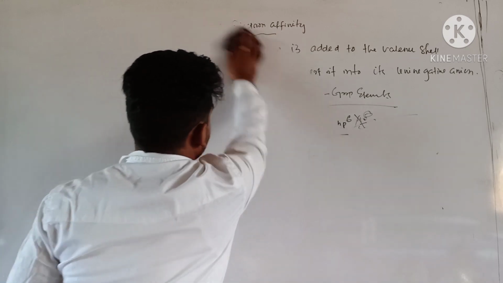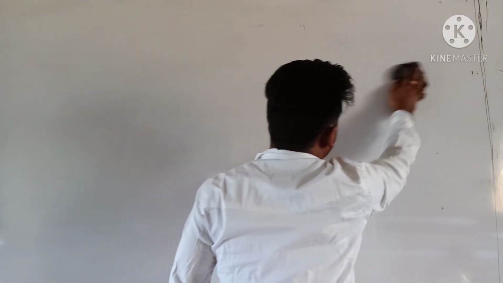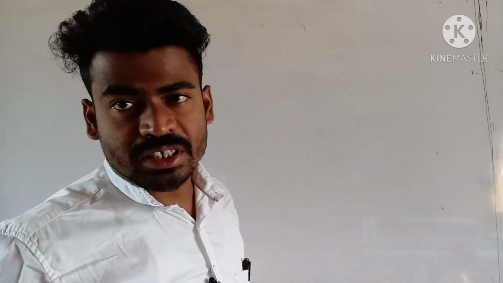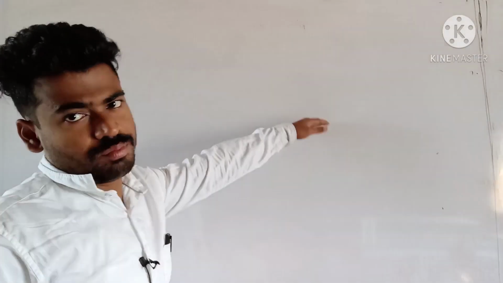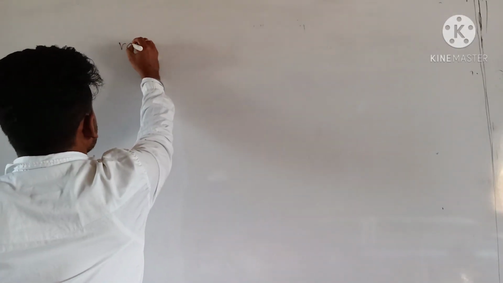Generally, along a period, what happens? The nuclear charge goes on increasing, because the number of protons also increases along a period. So variation in a period.